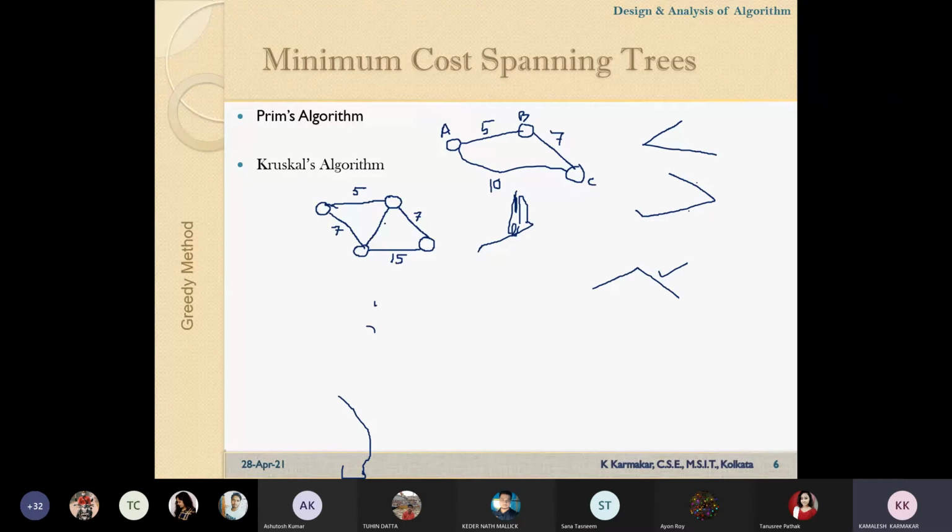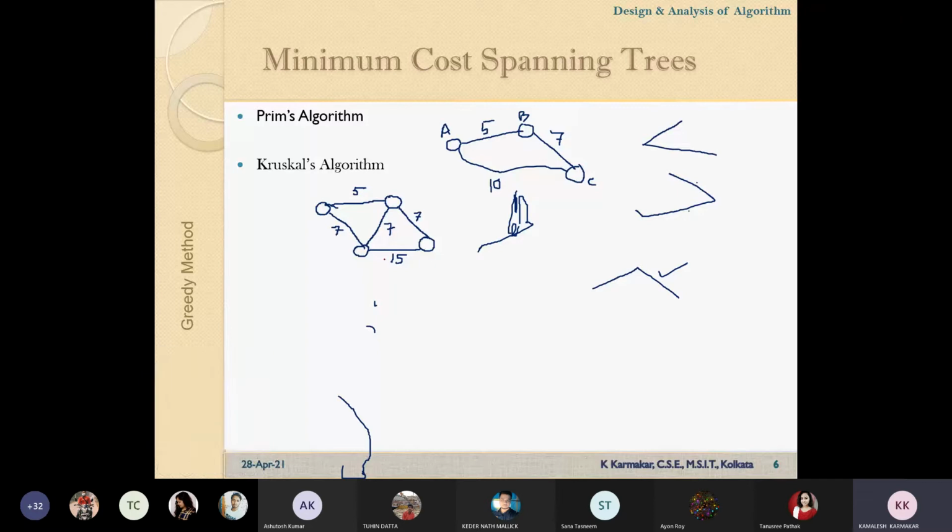What will be the minimum? Okay, now let me consider this. This is 7 again. What will be the minimum spanning tree? I'm just highlighting this. We have to cover all the vertices and the cost should be minimum.